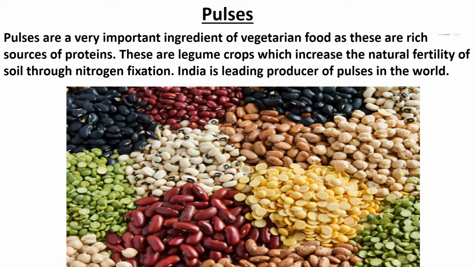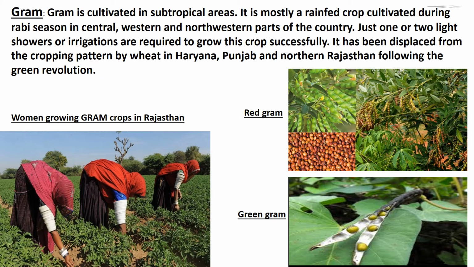Being the rain-fed crops of the drylands, the yield of pulses are low and fluctuate from year to year. Gram and tur are the main pulses cultivated in India. Gram is cultivated in subtropical areas. It is mostly a rain-fed crop cultivated during Rabi season in central, western and northwestern parts of the country. Just one or two light showers or irrigations are required to grow this crop successfully.